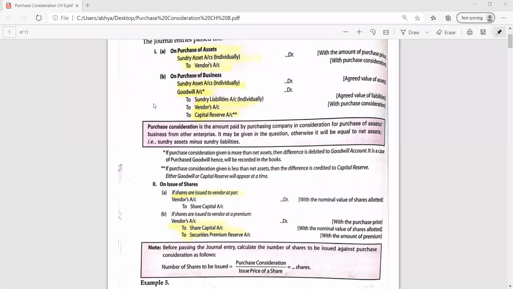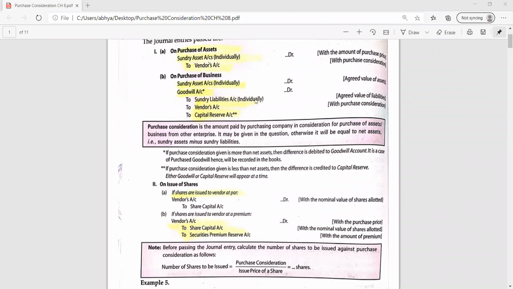Okay. But one trick is also there. First of all, you have to write the 3 accounts, because whenever the business will be purchased, 3 accounts will be clearly given in the question. Which 3 accounts? Assets, land, building, plant, machinery, all the assets will be debited. Then liabilities, creditors, BP, outstanding, bank loan, overdraft. So all the liabilities will be credited. Then the purchase consideration. Purchase consideration means the agreed price at which we have purchased the business. So for that agreed price, vendor account will be credited.